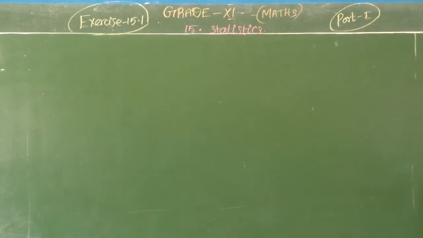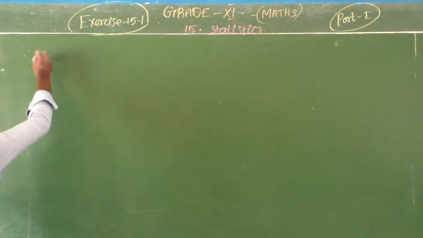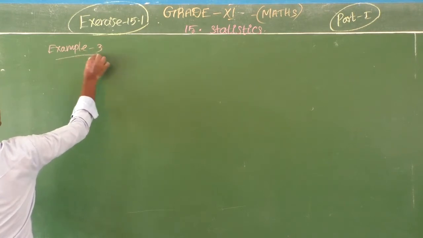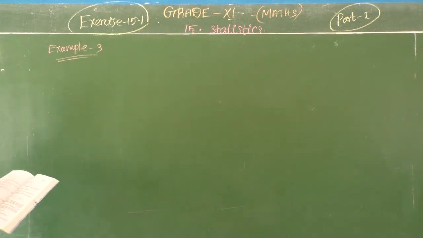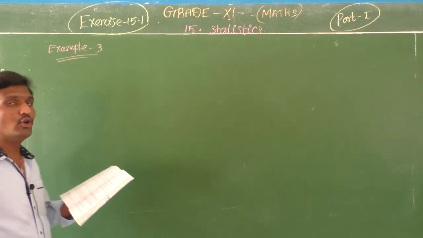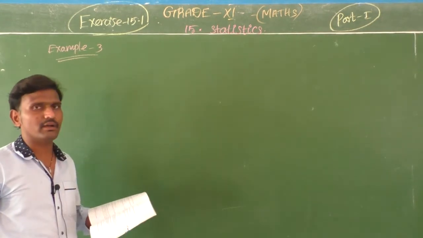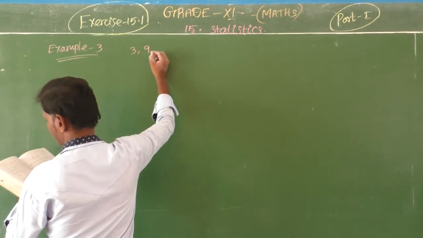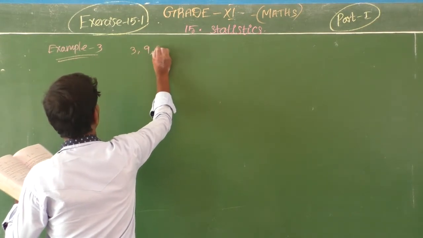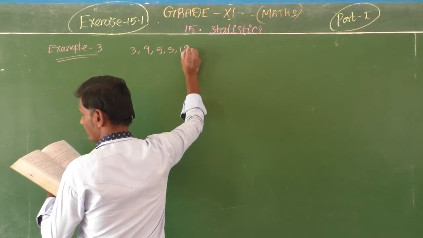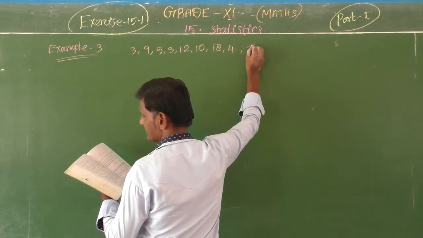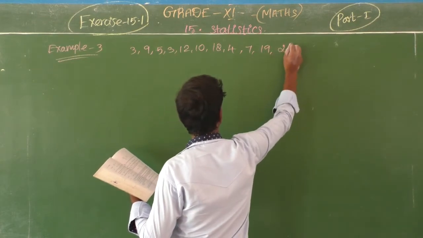So the next question is about median. Next one is example 3. Find the mean deviation about the median for the following data. The entries given are 3, 9, 5, 3, 12, 10, 18, 4, 7, 19, 21.